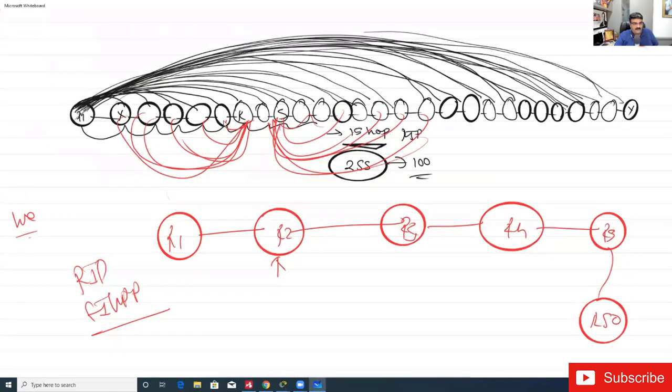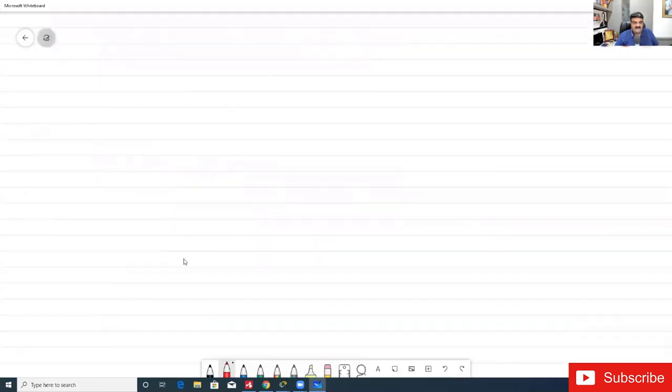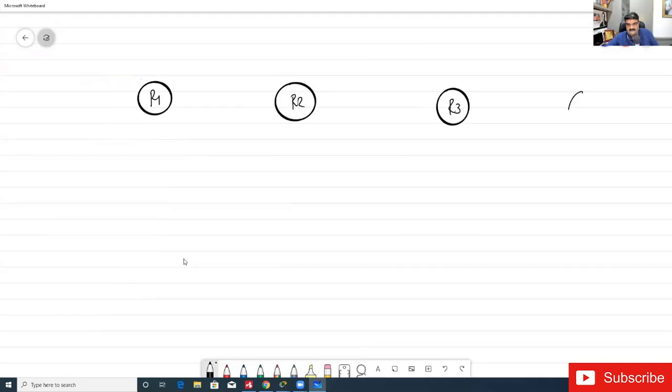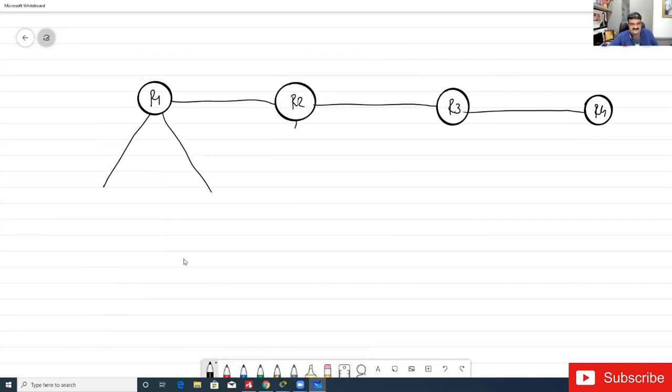Let me draw one lab. Suppose I am having a lab like this. It is 4 routers, and all these routers are connected, and the company is big enough, so they have a system like this.